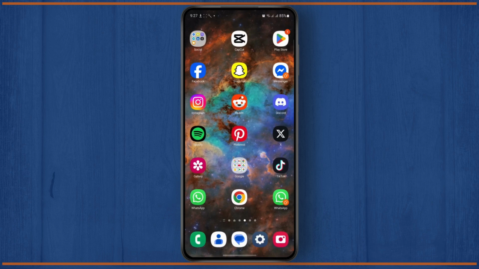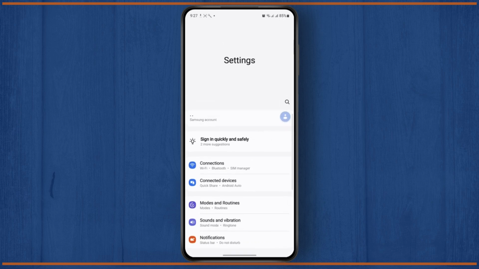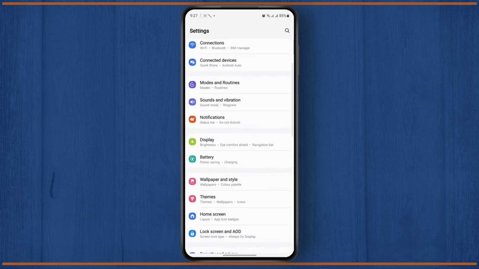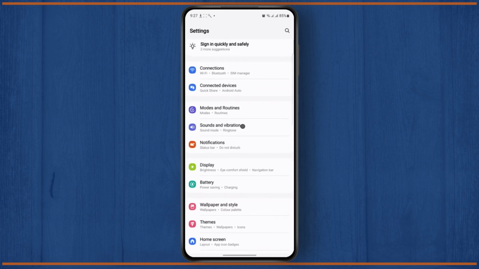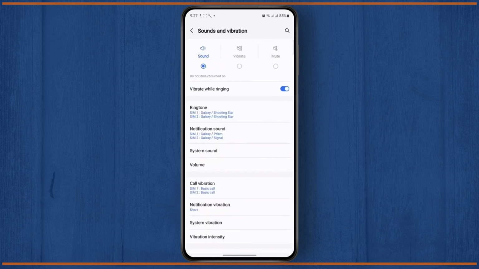The first thing you're going to have to do is simply open up your settings menu, and once you land on the settings page, you just want to find the settings related to sound and vibrations. Click on it, and from here you will see your ringtone option. As you can see here, on both of my SIMs I have the same ringtone.